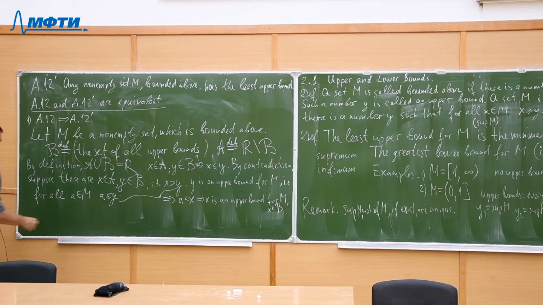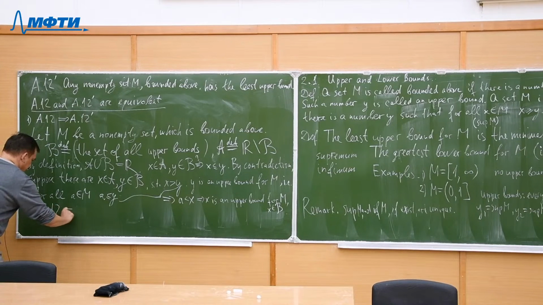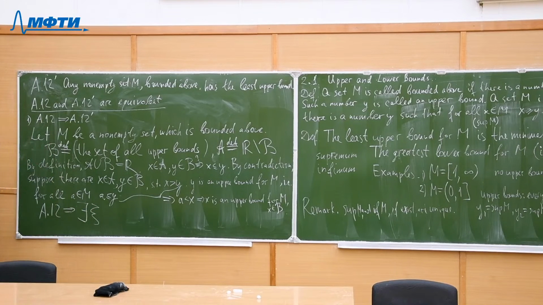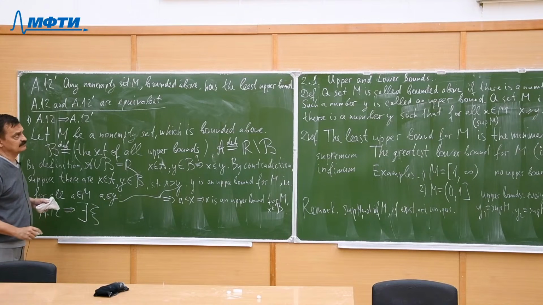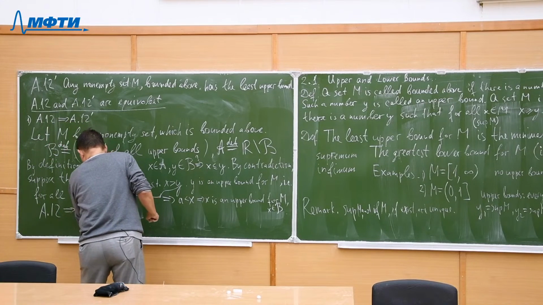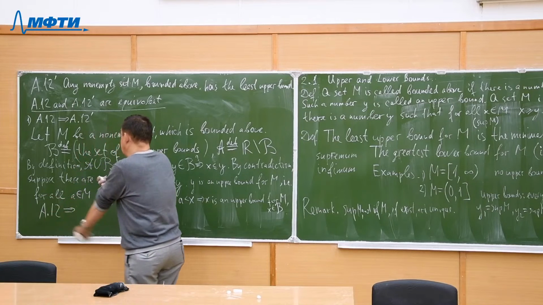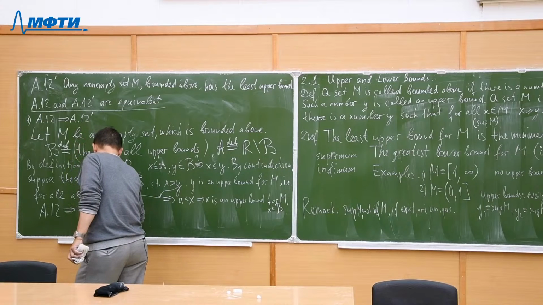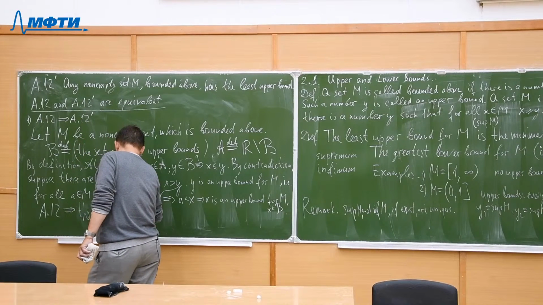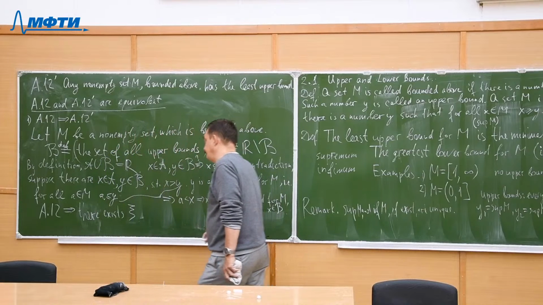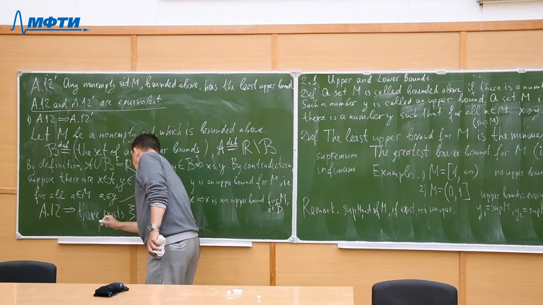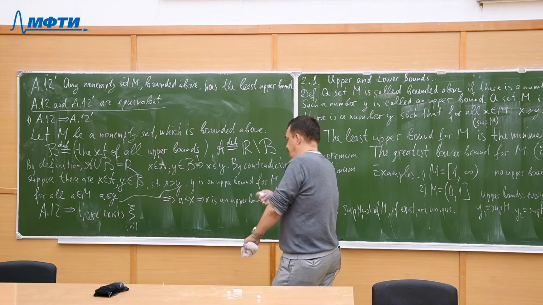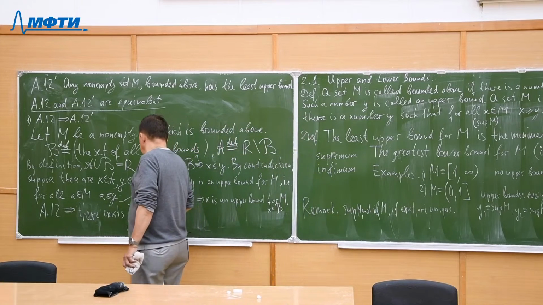Hence, by A12, there exists psi, or xi maybe, such that